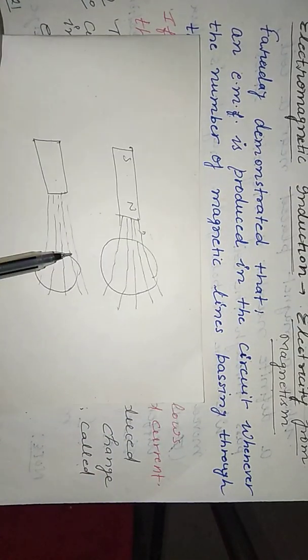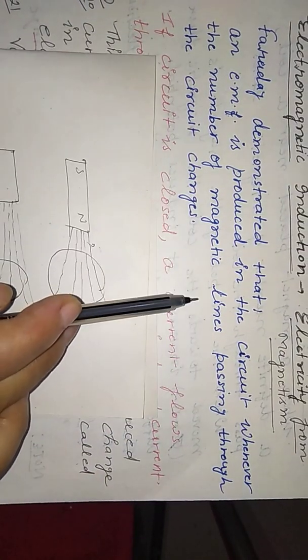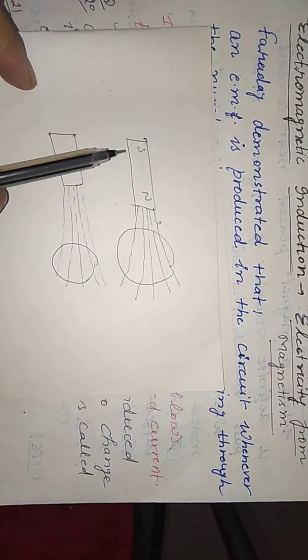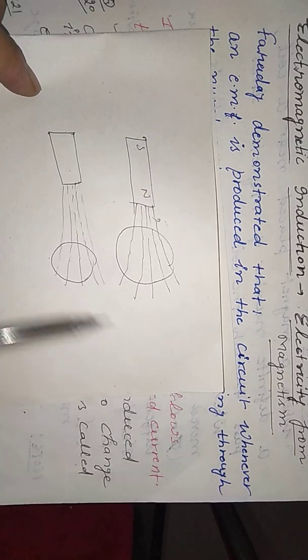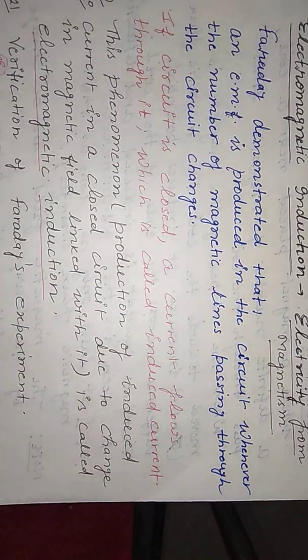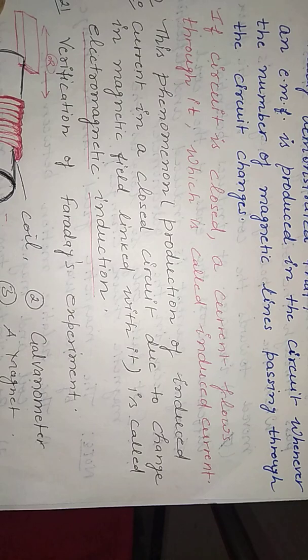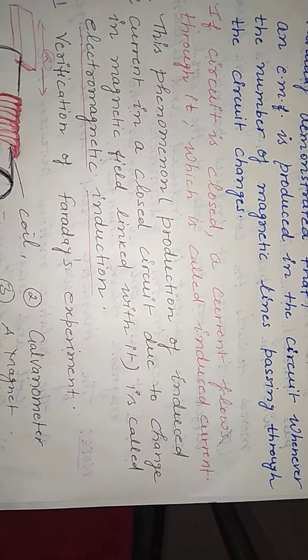So an EMF is produced in the circuit whenever the number of magnetic lines passing through the circuit changes, by taking the magnet towards the coil or away from the coil. This is the phenomenon of induced current in a closed circuit due to change in magnetic field linked with it. It is called electromagnetic induction.